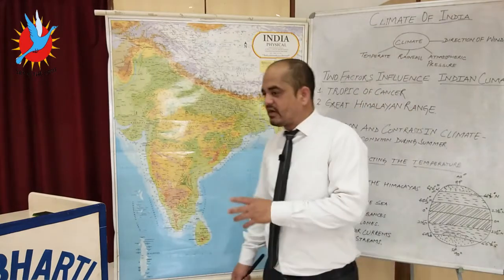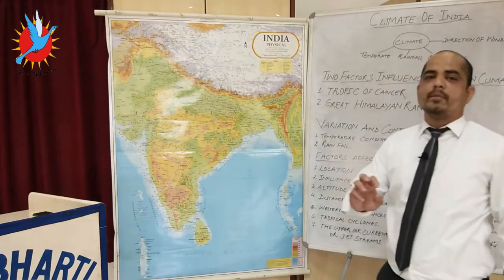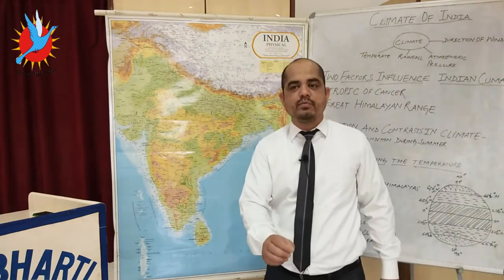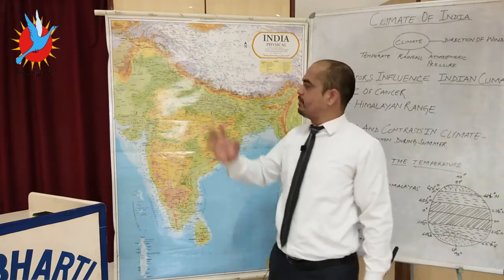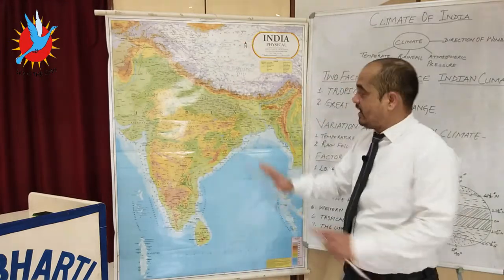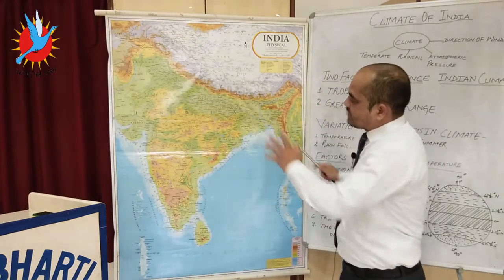Now next, at the same time, we will discuss the tropical cyclone. Why are we discussing the tropical cyclone? Because October and November are the months of the transitional period when the sun rays are going to shift from the Tropic of Cancer toward the Tropic of Capricorn. In those areas, the temperature is going to be reduced.